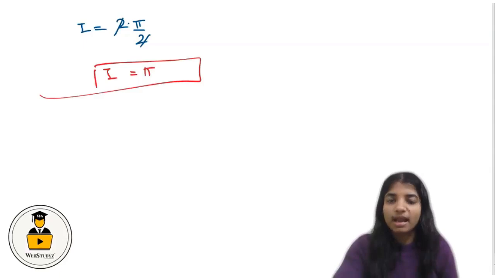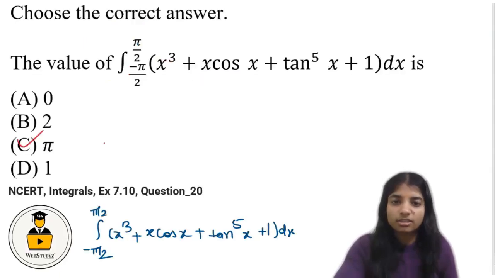I equals pi, and from all this, option C, which is pi, is the correct answer to the given question. So students, in order to solve this, we used the basic concept of integrals. I hope you understood the concept well.